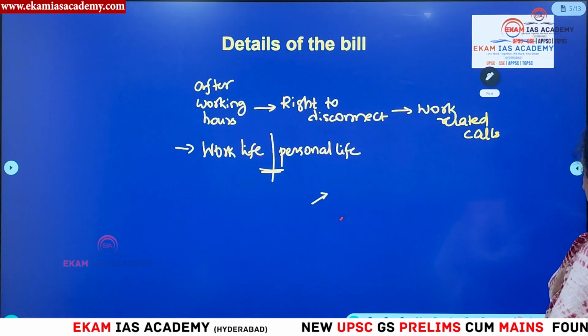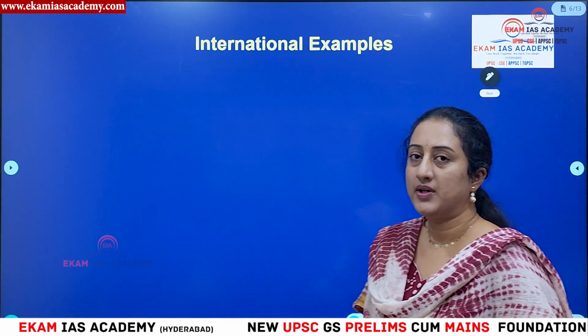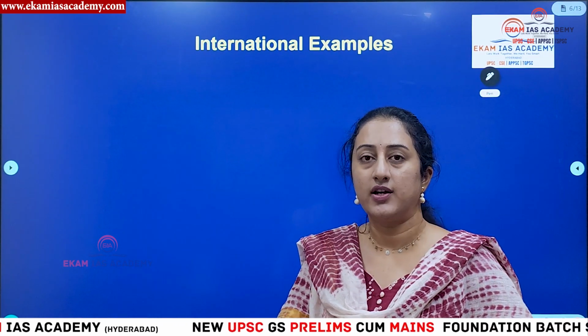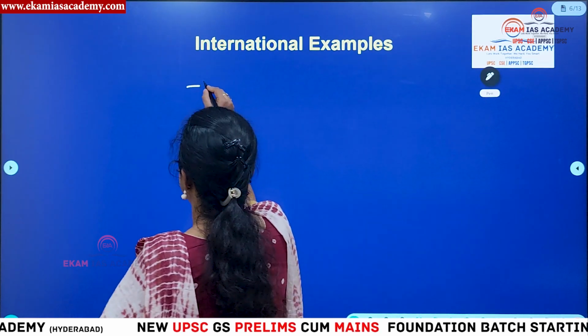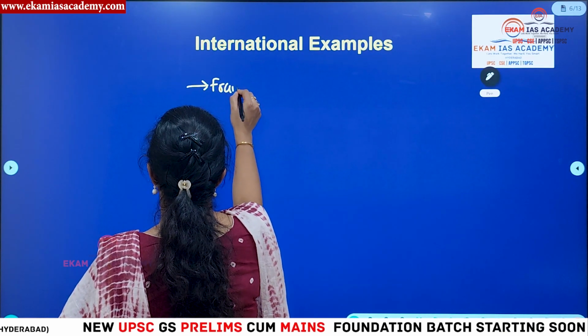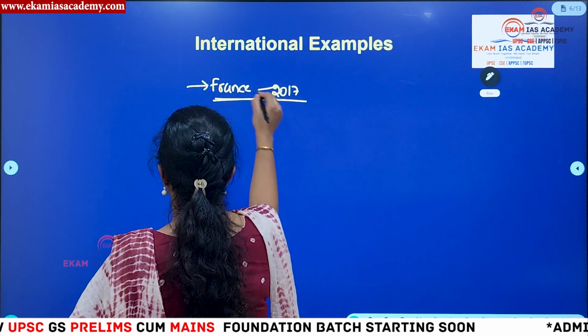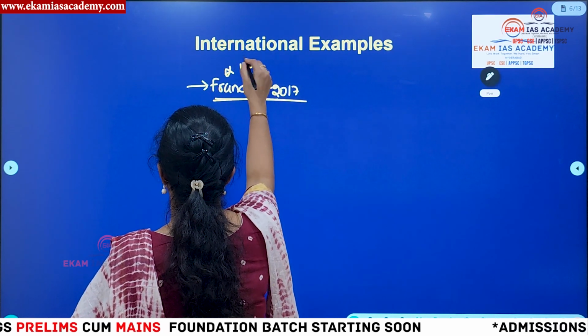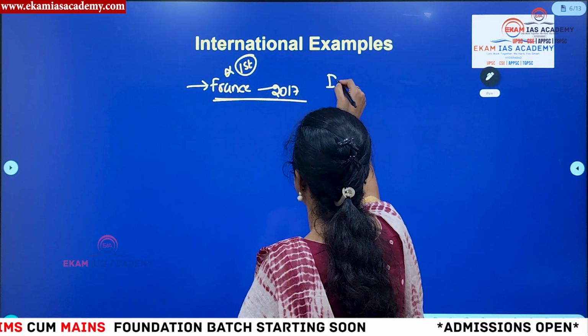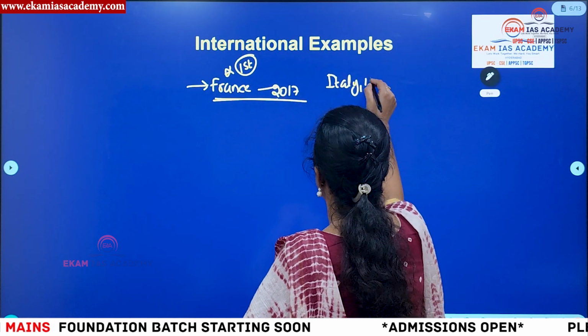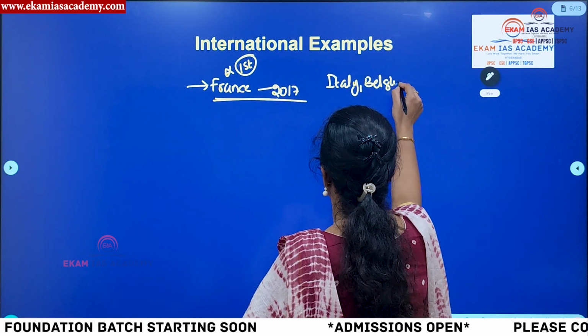Then what is the important thing you have to keep in mind? What are the other countries which are trying? France has already introduced such a concept of right to disconnect in the year 2017. So it became the very first country to introduce such a concept. Not only France, we also have Italy and Belgium, which are also implementing such policies.